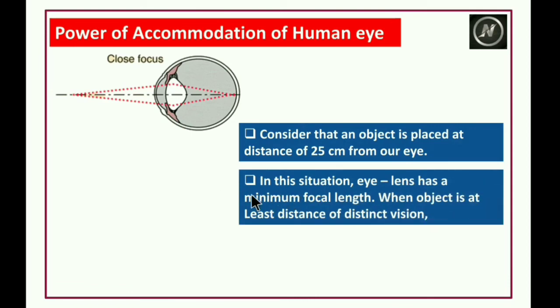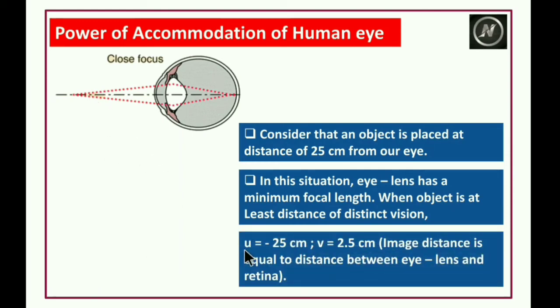In this situation, the eye lens has a minimum focal length. When the object is placed at the least distance of distinct vision, the eye lens has the minimum focal length. In this case, u is equal to minus 25 centimeters, because the object is placed at the least distance of distinct vision. According to the sign convention, u is minus 25 centimeters. v is the image distance, the distance between the lens and the retina, which is 2.5 centimeters.